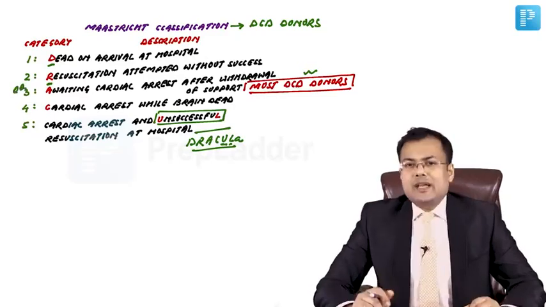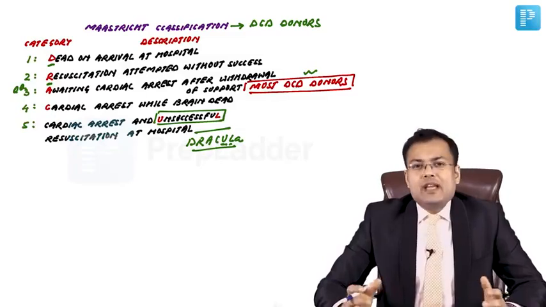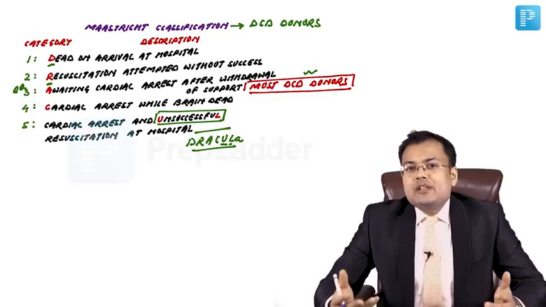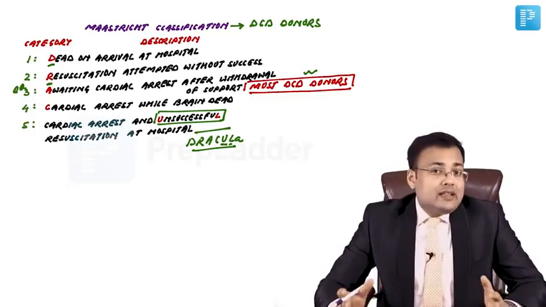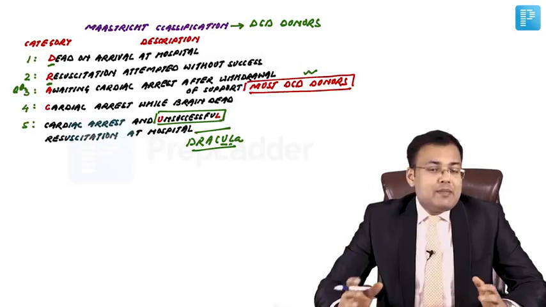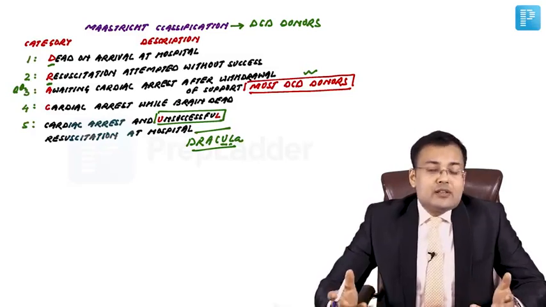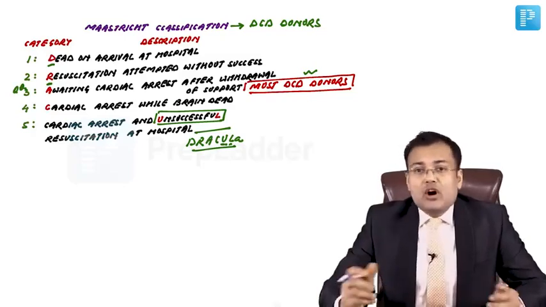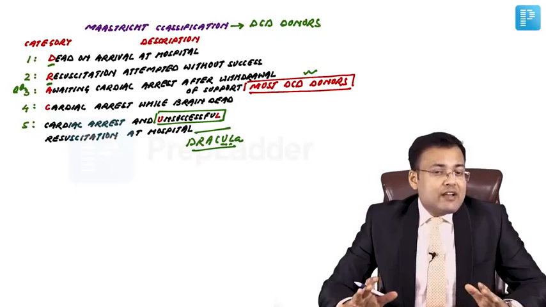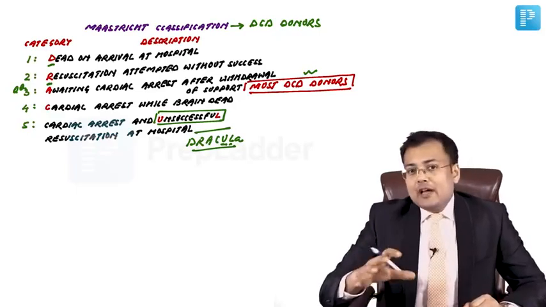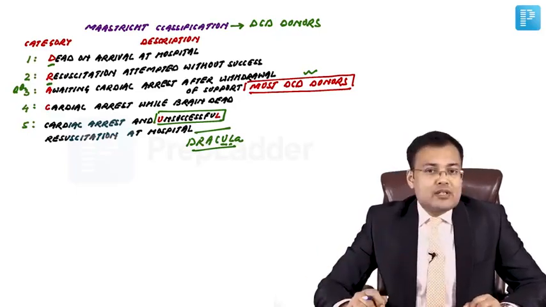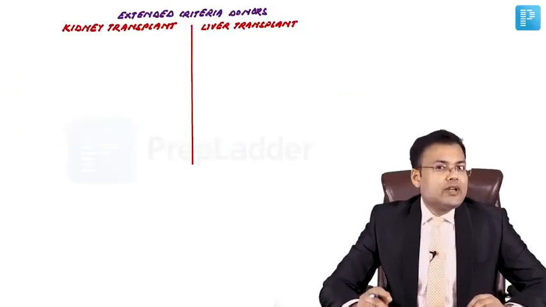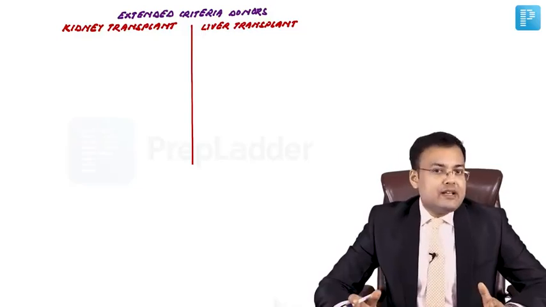This is the question. There is a second problem. Some patients who have hepatic failure or chronic renal failure require an organ, but healthy donors are not available. Imagine a donor whose kidney is already diseased or whose liver is already diseased. If a donor has a diseased organ and we are using these organs for transplantation, this is known as extended criteria donors. So what are the extended criteria donors for kidney transplantation?